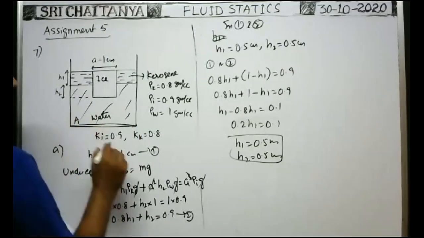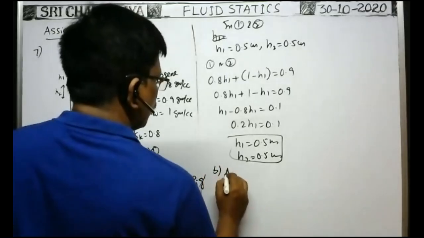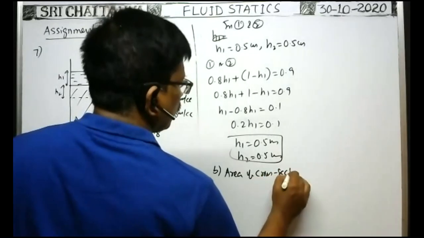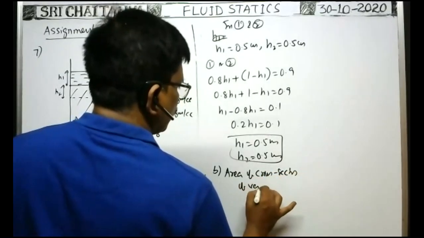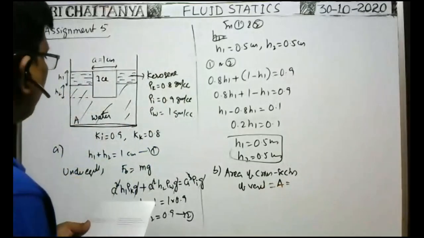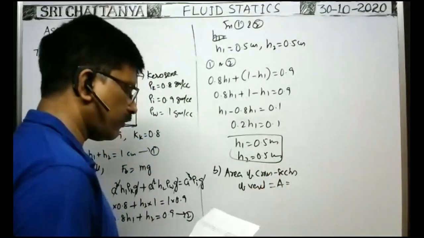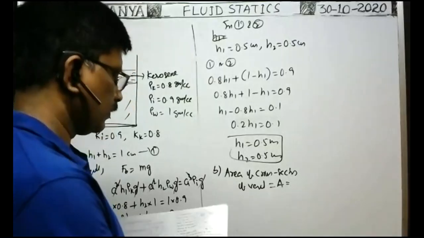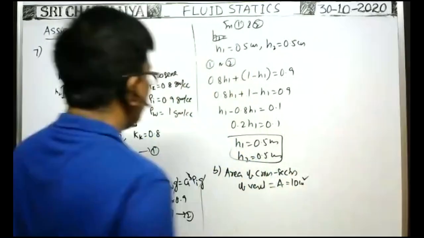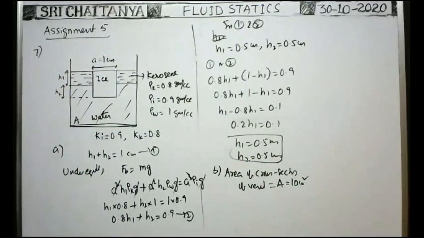It is a very important problem. The area of cross section of the vessel, capital A, is equal to 10 centimeter square. Find the change in total level of the liquid when the whole ice melts into water.